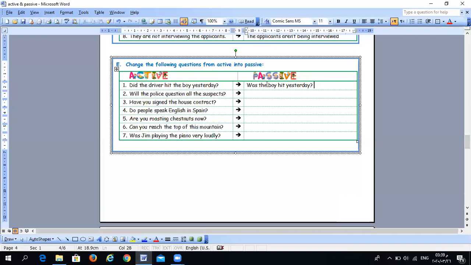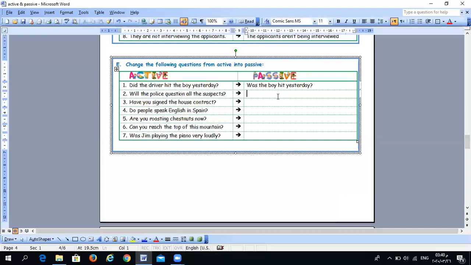So what we have done now: we take the object of the active sentence and move it to the middle, and in the same way, did hit is past simple, so was/were plus verb 3. We use the verb to be, was, at the beginning to form a question, and verb 3 of hit is hit, and so we finished changing the sentence from active into passive.